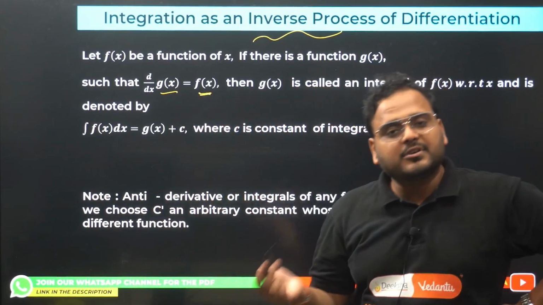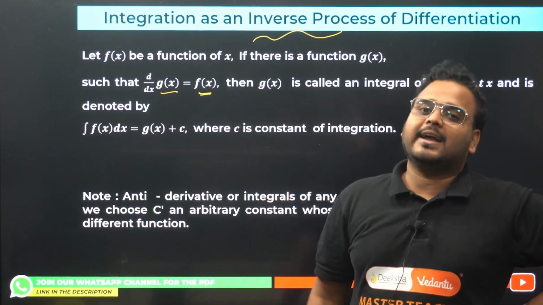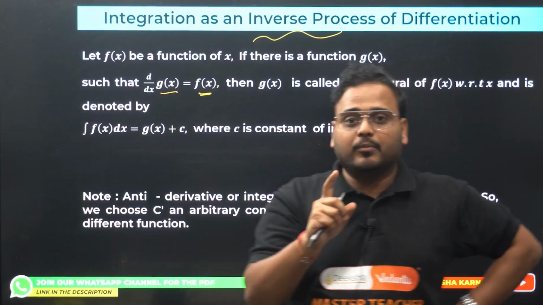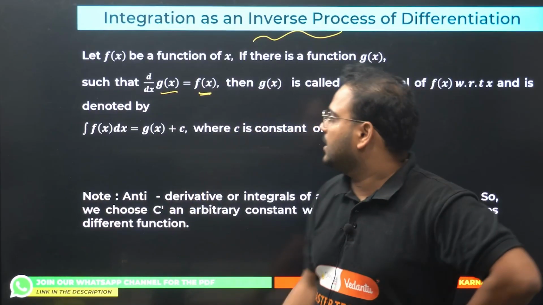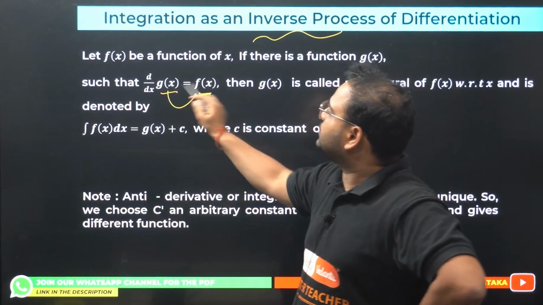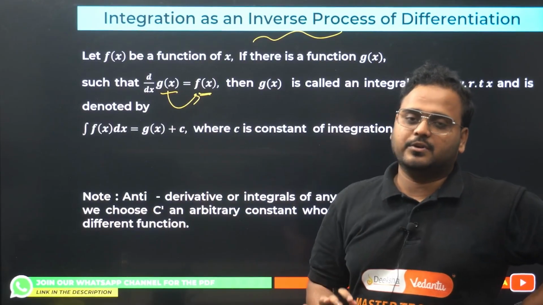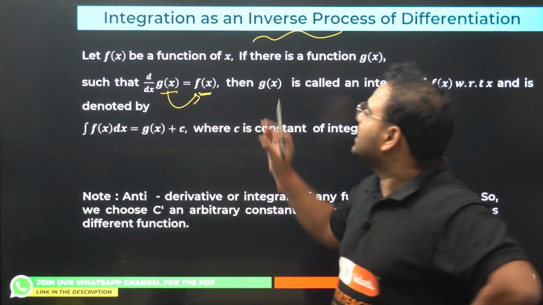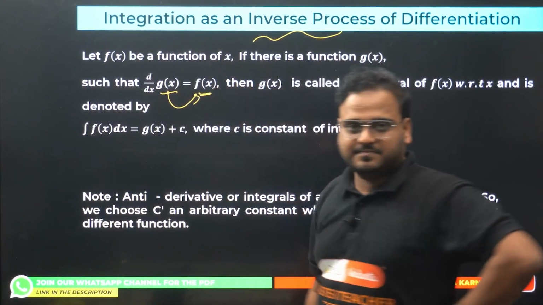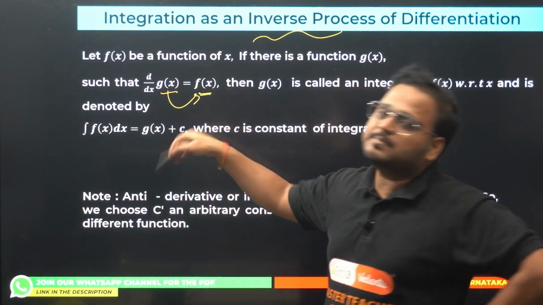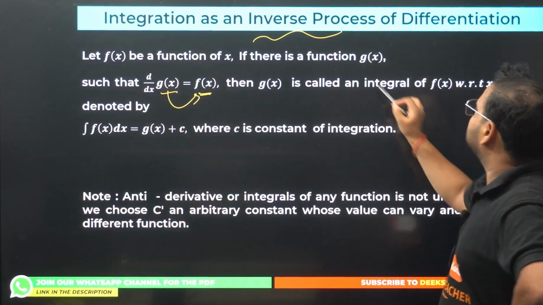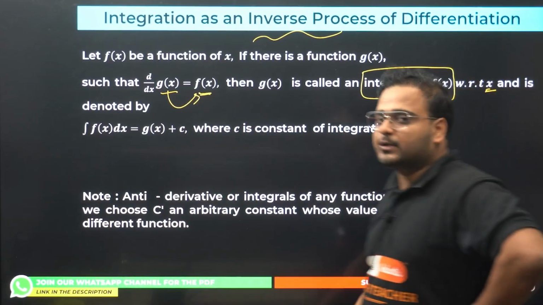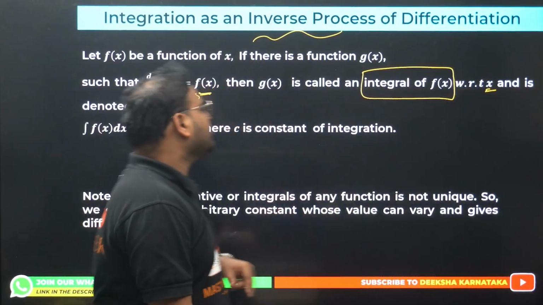I can take different types of functions for g(x): a logarithmic function, a trigonometric function, an inverse trigonometric function, and for all those functions I've given you formulas to find the derivative. So we can reach from the function g(x) to f(x) using the derivative. Whenever you have something like this defined, simply integrate the function f(x) to reach back to the function g(x). Simply, the integral of the function f(x) with respect to the variable x will give you your function g(x).